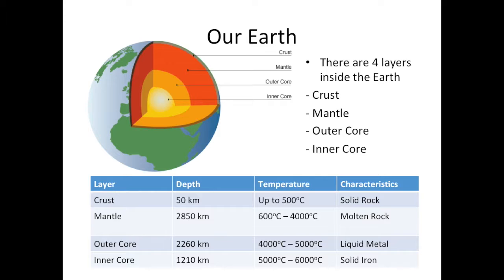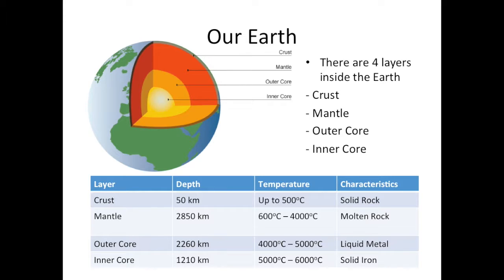The crust is around 50 kilometers deep, has temperatures of up to 500 degrees Celsius, and is solid rock. The mantle is 2,850 kilometers deep, has temperatures between 600 degrees Celsius and 4,000 degrees Celsius, and is molten rock.